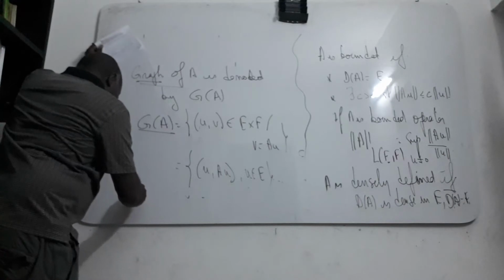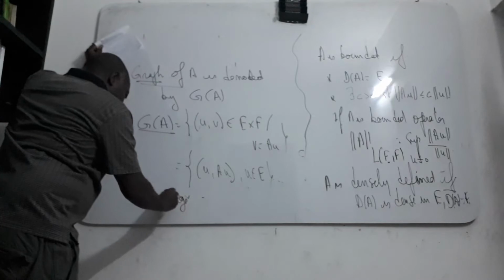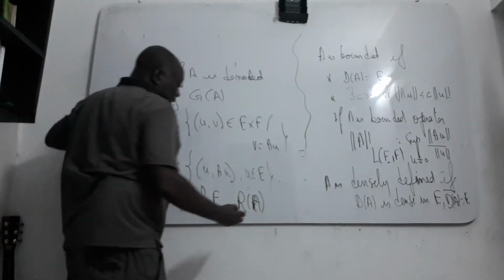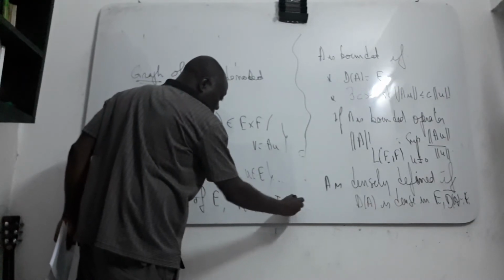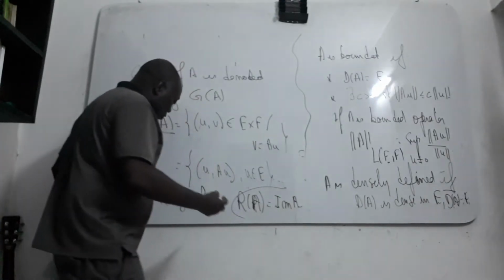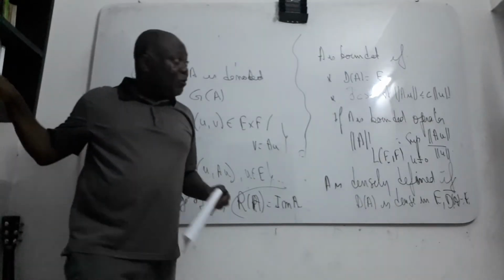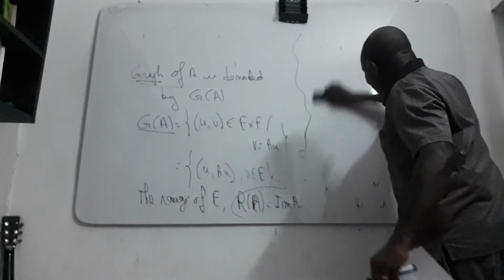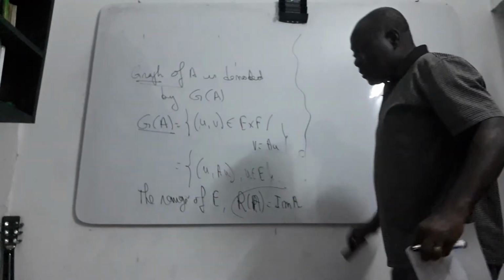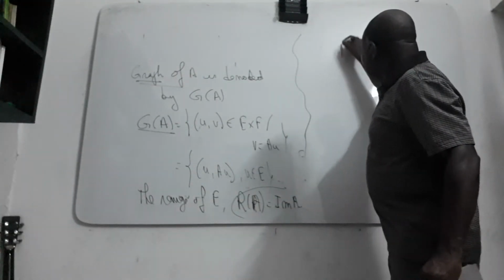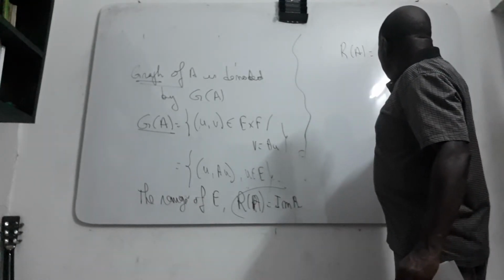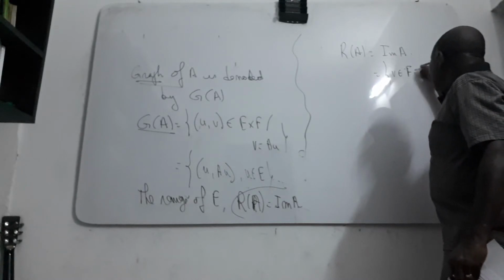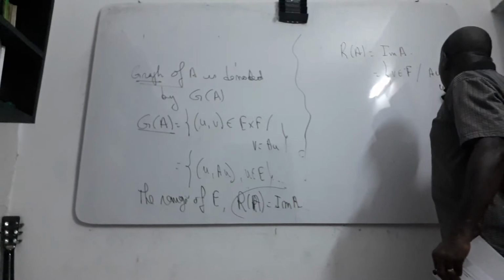And also the range of A. It's just the image of A. You call it the range of A, denoted R(A). It contains the V, elements of F, such that AU is equal to V, where U is an element of E.